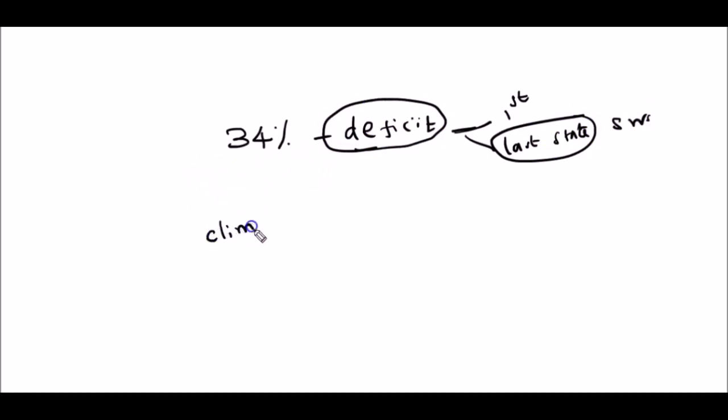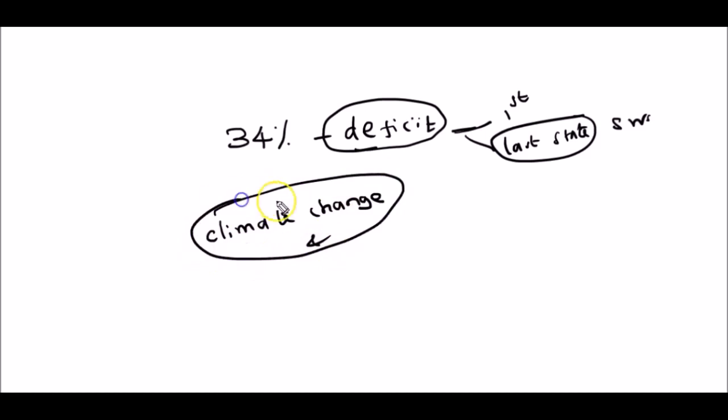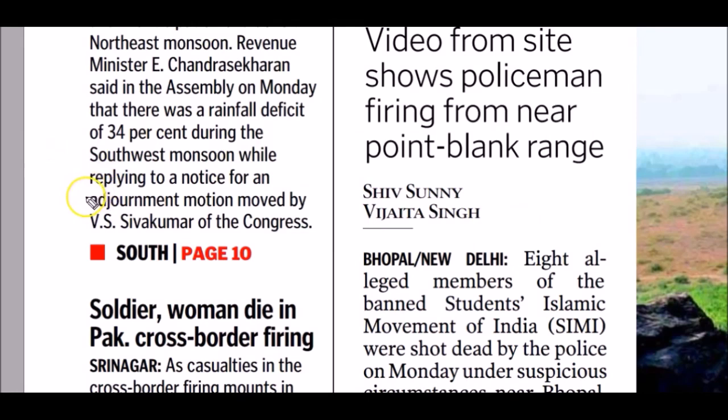Because of climate change and global warming, many parts of India are receiving excess rainfall and some parts are facing severe drought-like situations. Even within a state, many regions are facing disparities. Even within a district, some regions receive excessive rainfall and some receive no rain at all. I hope now you can understand the concept much better.